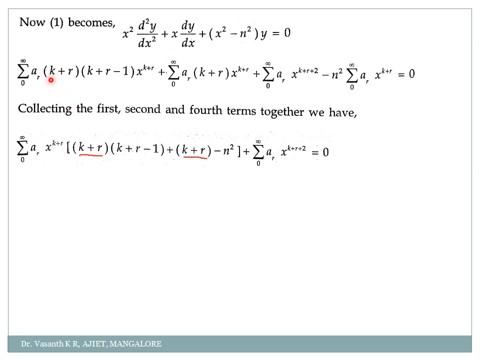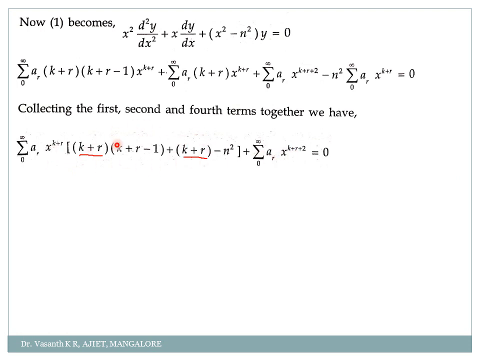So what will remain in the first term? K plus r into k plus r minus 1 plus what will remain in the second term? K plus r, yes, and what will remain in the last term? Minus n square. Proper? Okay. Plus this third term you write it as it is, that is AR into x to the power k plus r plus 2, you write it as it is. Clear? Okay. What did we do? We just collected k plus r separately and k plus r plus 2 separately.